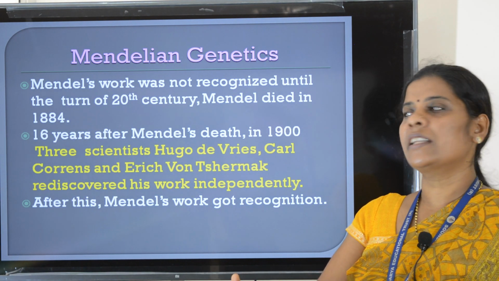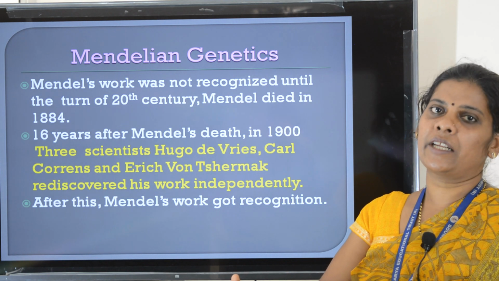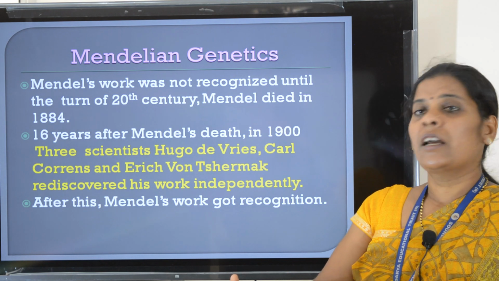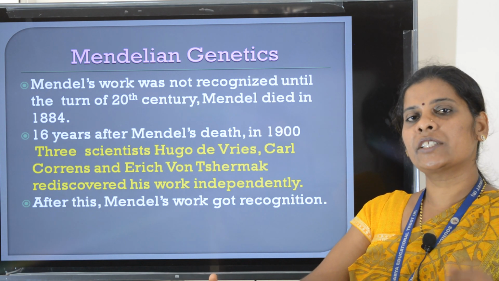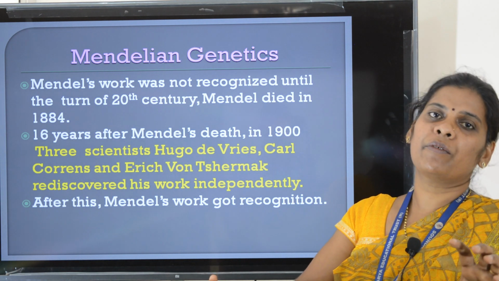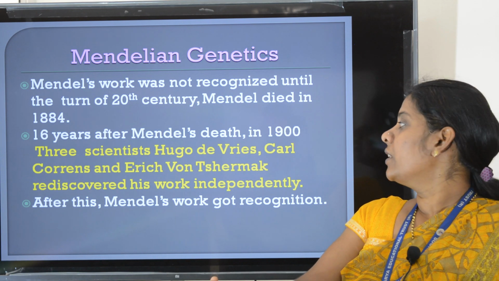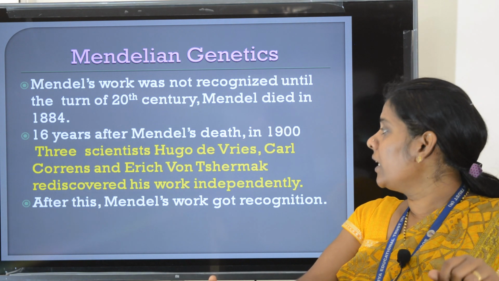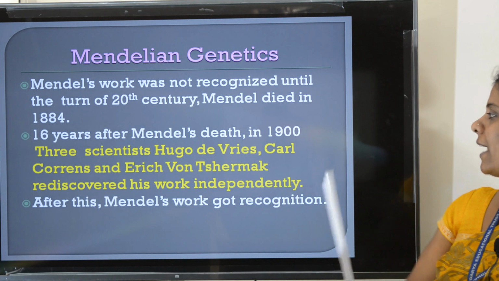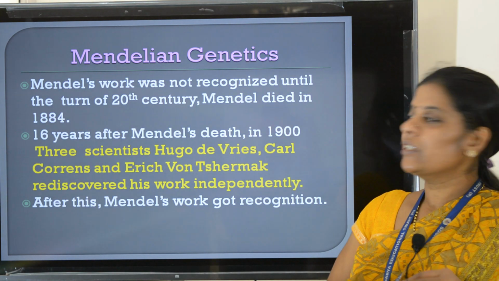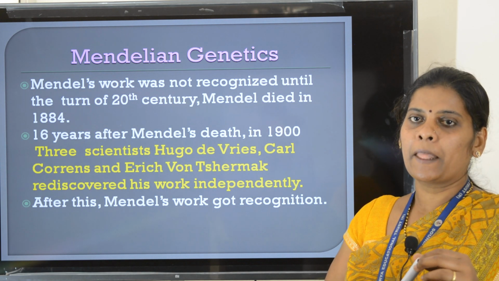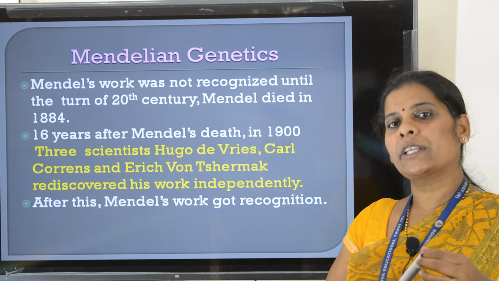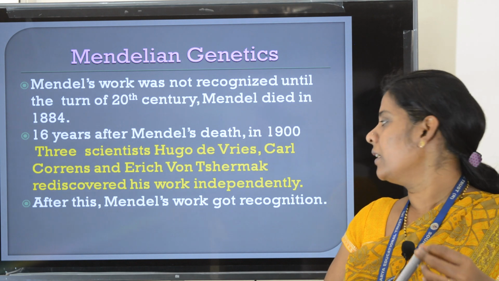Until his death, his work was not given recognition or credit. 16 years after his death, his works were rediscovered individually by 3 scientists, namely Hugo de Vries in Holland, Karl Correns in Germany, Erich von Tschermak in Austria. After the rediscovery, his work was given recognition.